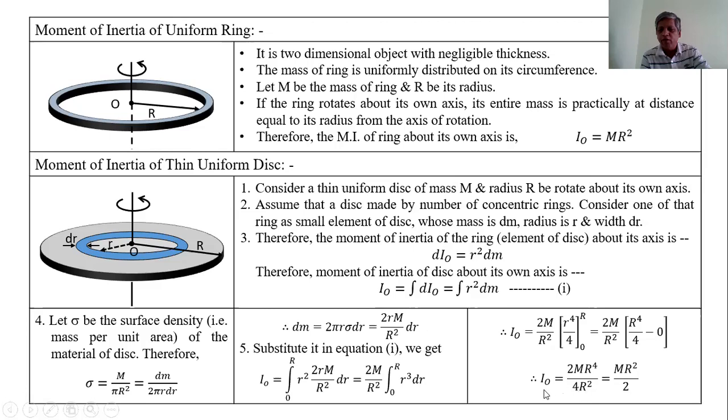Therefore, the moment of inertia of a thin uniform disk about its own axis is equal to MR square by 2. This is the expression for the moment of inertia of a thin uniform disk.